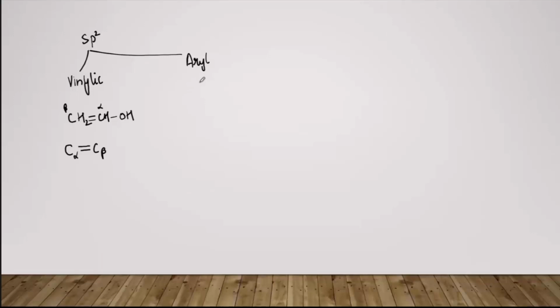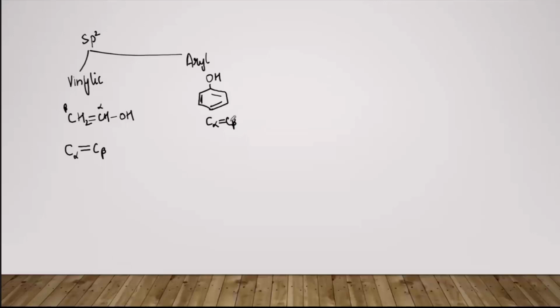In the case of aryl also, ठीक है, here also the carbon which is attached to the OH group is a part of a double bond, and in this case it is a ring, that is why it is known as aryl alcohol. ठीक है, इसमें भी C alpha double bond C beta. ठीक है, so there is a difference between the aryl group and the benzylic group.